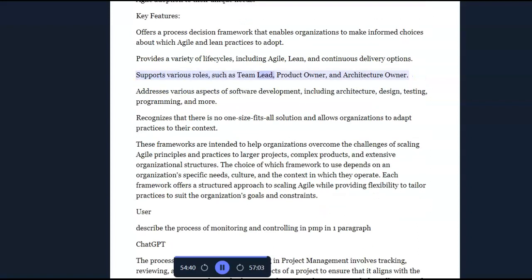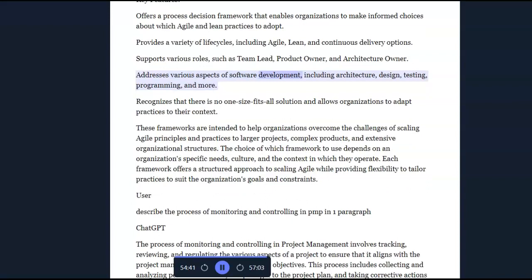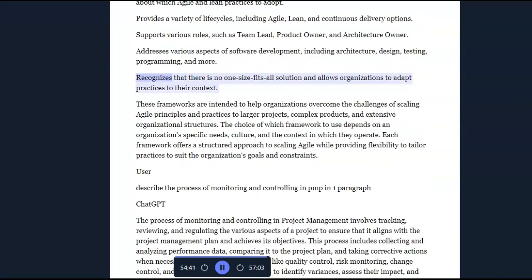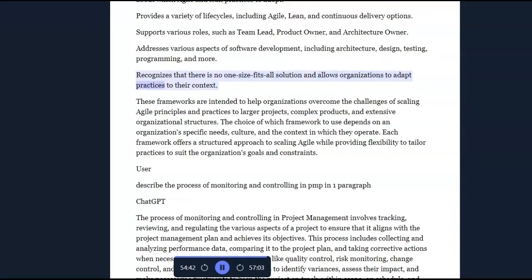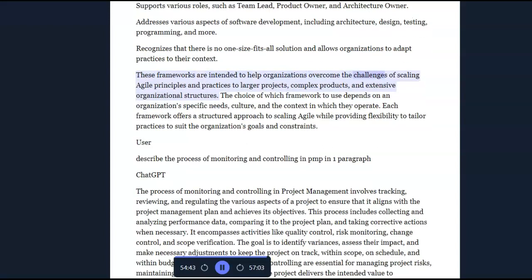Supports various roles such as team lead, product owner, and architecture owner. Addresses various aspects of software development, including architecture, design, testing, programming, and more. Recognizes that there is no one-size-fits-all solution, and allows organizations to adapt practices to their context. These frameworks are intended to help organizations overcome the challenges of scaling Agile principles and practices to larger projects, complex products, and extensive organizational structures.